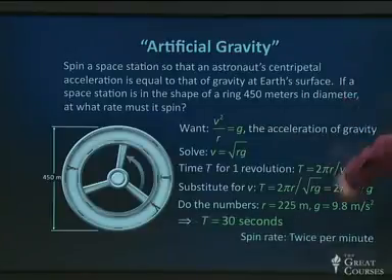So this thing needs to spin at twice per minute, and it will produce artificial gravity. It's not gravity, but it simulates the effect of gravity. And way on in this course, when we get to general relativity, that's going to come back to haunt us, this sort of ability of acceleration to mimic gravity. But there it is, that space station, walking around the outside of it.